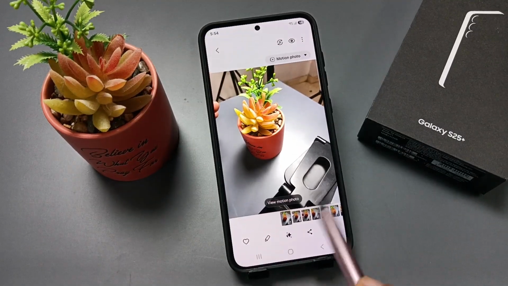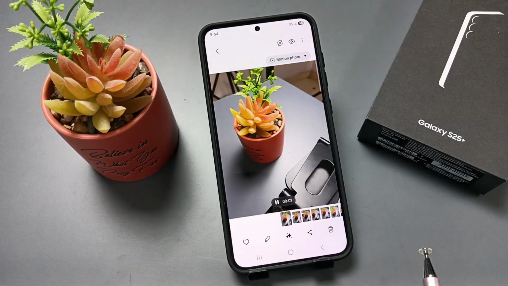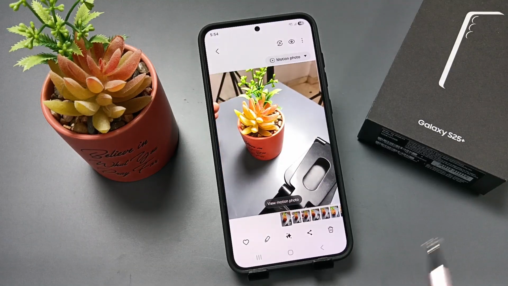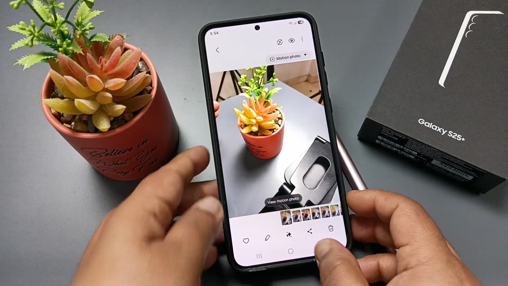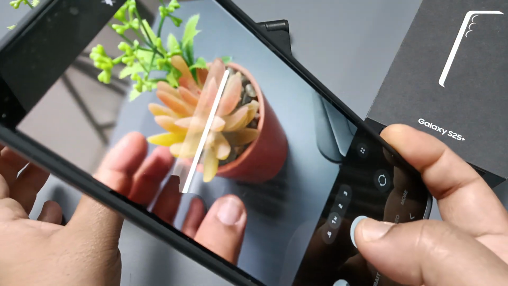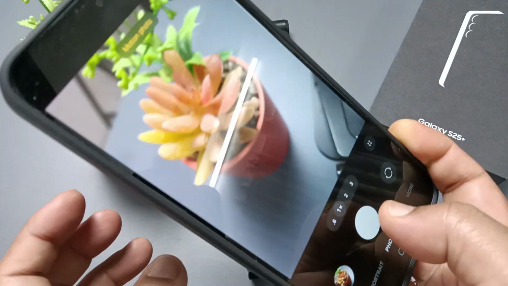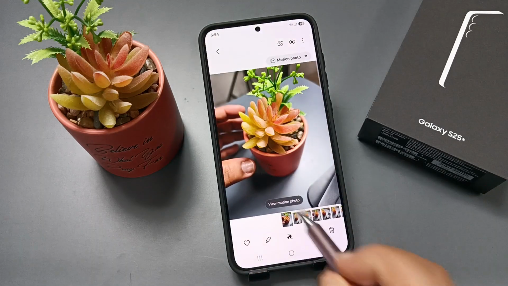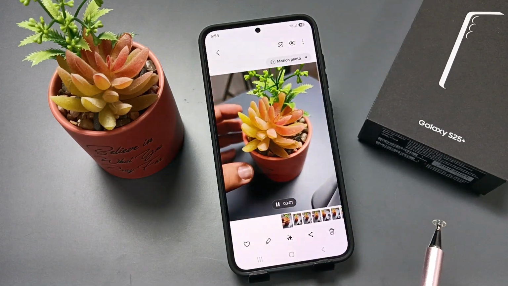You can see view motion photo. Tap on this one. You can see. Again I will show you. Yeah, tap on this one.